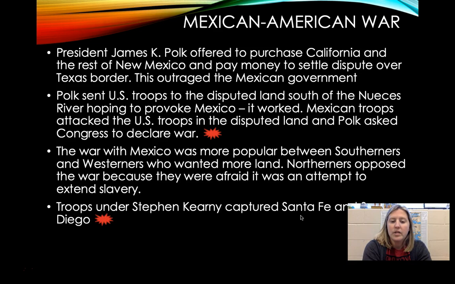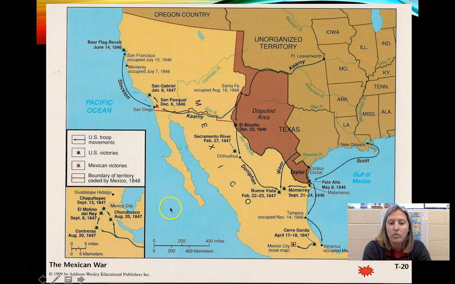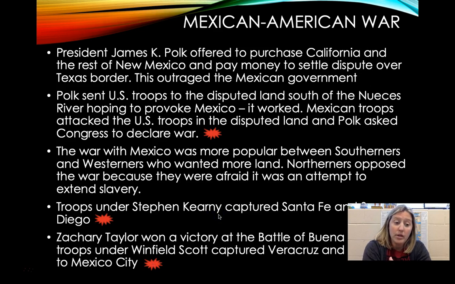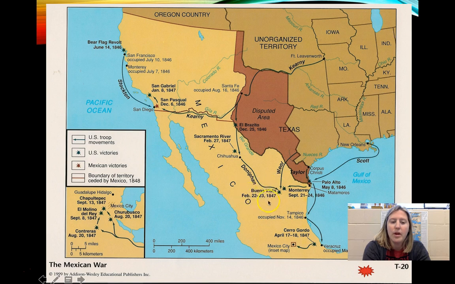Troops under Stephen Kearny captured Santa Fe and San Diego. So right here is San Diego, and Santa Fe is over here in present-day New Mexico. These were two cities that were captured by the U.S. And then Zachary Taylor, who became president later on, won a victory at the Battle of Buena Vista. And troops under Winfield Scott, who you'll hear more about during the Civil War, captured Veracruz and then marched into Mexico City. So here's Buena Vista, and then Veracruz is down here.